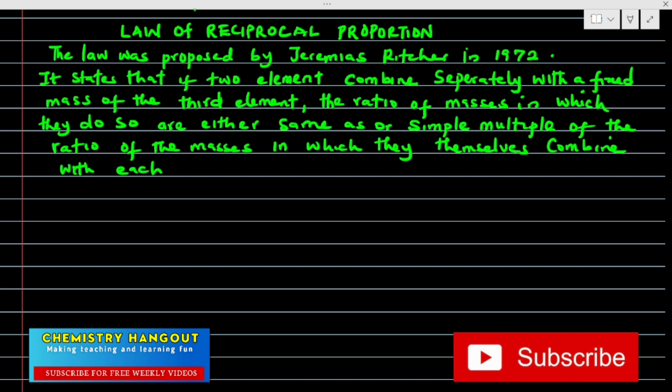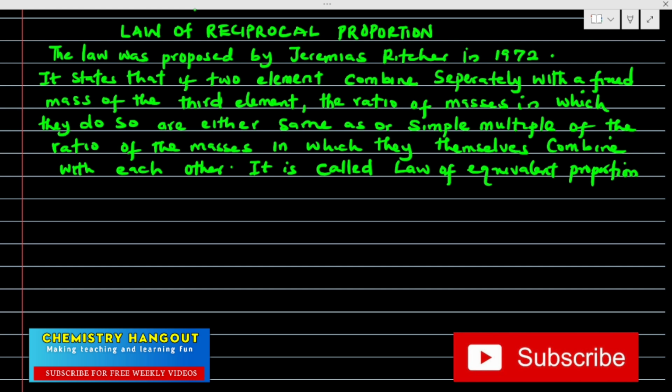And that's why a lot of textbooks omitted it. Some just stated this law, and that's all. It is also called, let me not forget, the law of equivalent proportion. That's another name for it. The law was proposed by Jeremiah Richter in 1972.